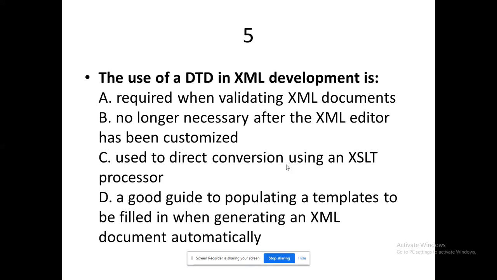Most of them have typed A, because option B talks about something in an editor context, so it is not necessary here because XML programs execute in the browser itself. Option C has a direct connection using an XSLT processor. Still we have not come across that. Moreover, XSLT talks about style sheet transformation, like your CSS, so you don't have any role in that. Option A is a good guide to populating templates to be filled in and generating an XML document automatically, right? For this we have some other technology in XML.